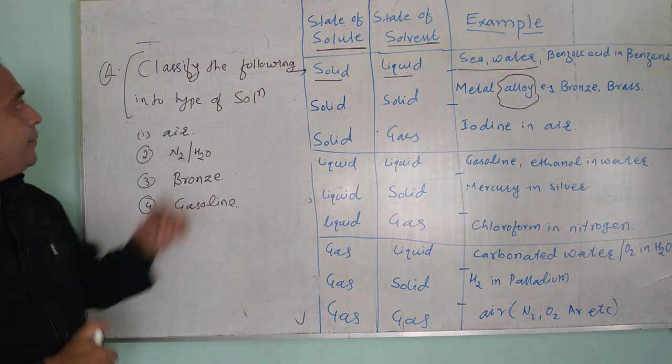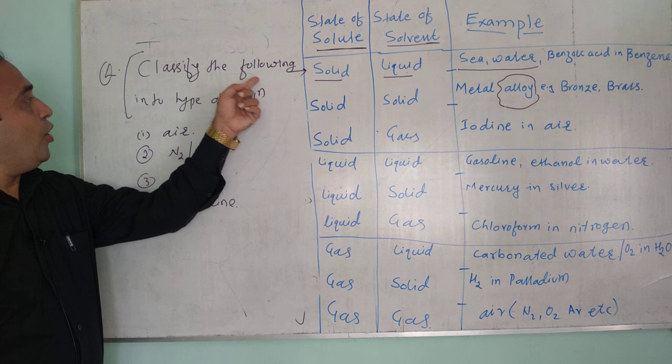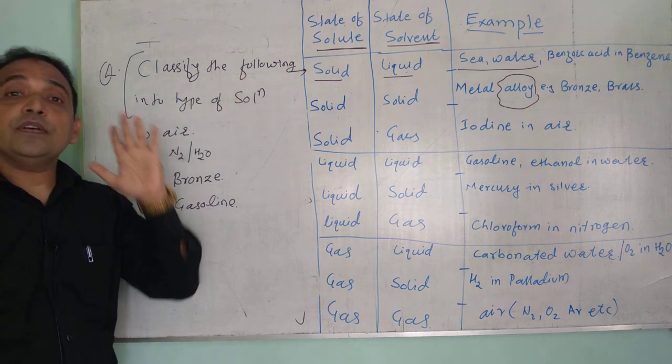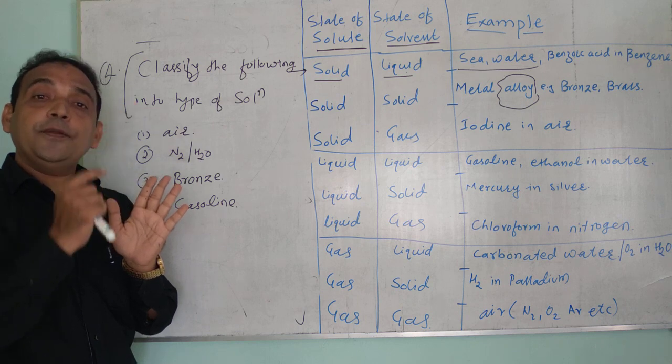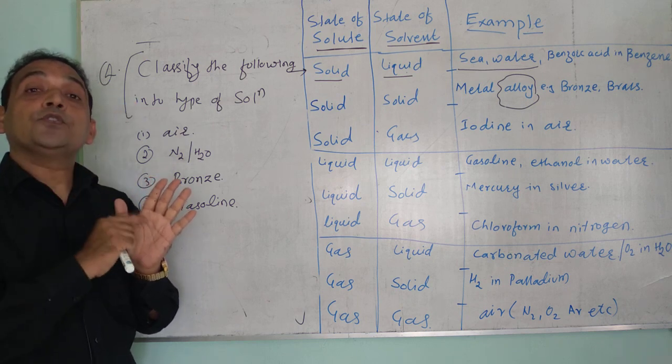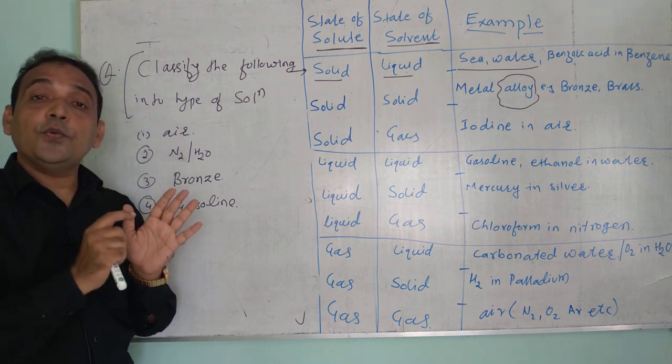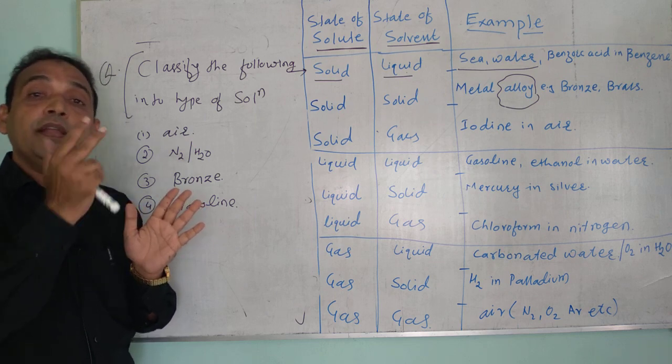And now my question: classify the following into type of solution. Type of solution means whether it is solid in liquid, solid in solid, solid in gas, liquid in liquid, liquid in gas, liquid in solid.